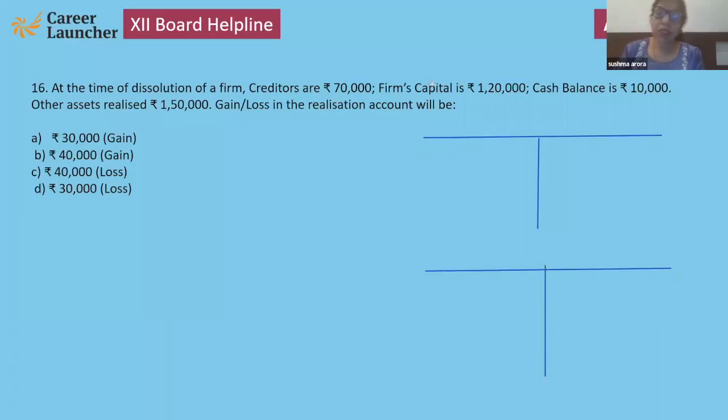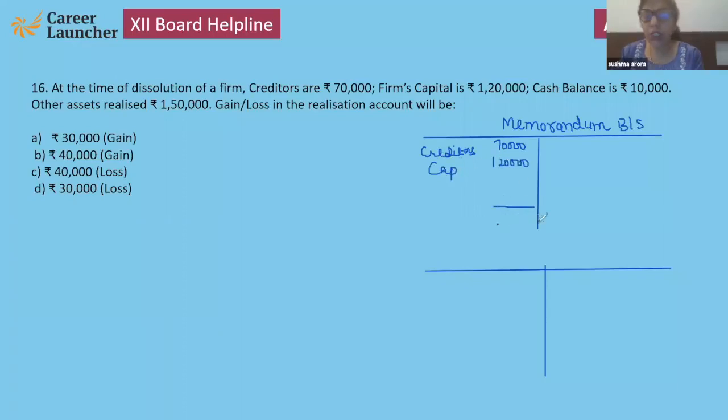That question may come for more marks. This question is related to the memorandum balance sheet. So first of all, creditors are given 70,000, capital given 1,20,000.